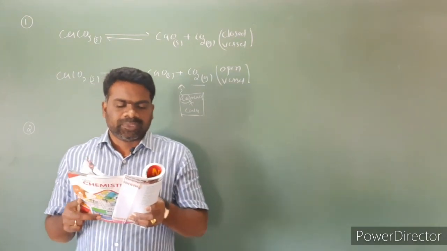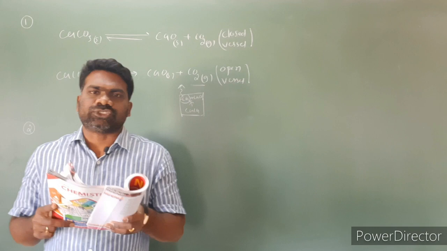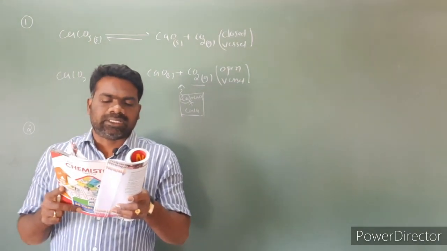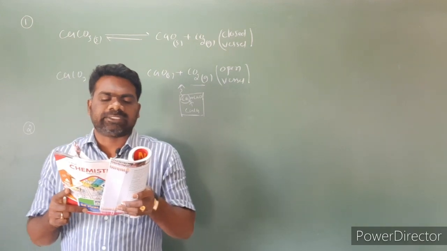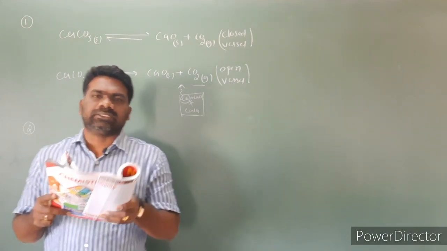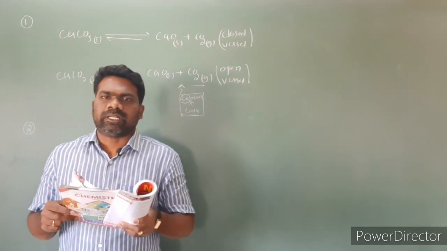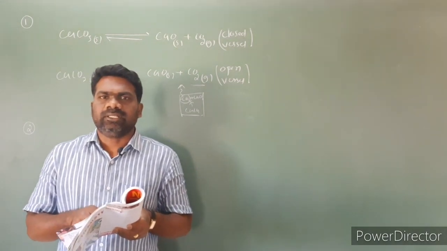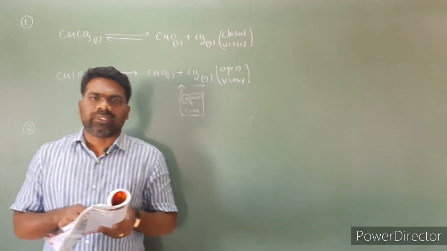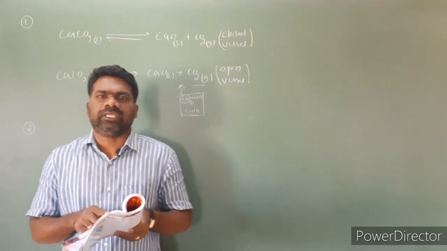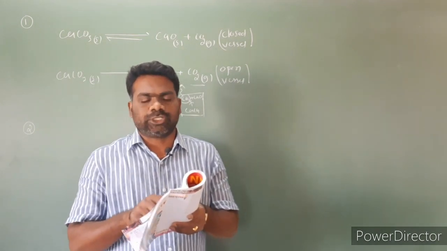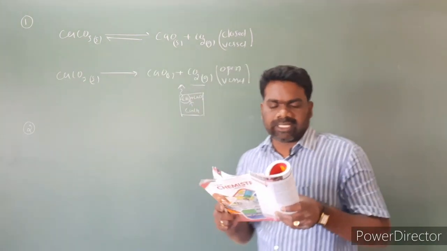So look at the options. First option, the reaction is stopped. Second option, equilibrium is established. Third option, concentration of reactant is negligible. Fourth option, reaction is complex. So the graph is plotted between the rate of reaction and the concentration of reactant. The curves are parallel to the concentration axis because equilibrium is established. Question number 2, the second option is correct. So look at the question number 3.